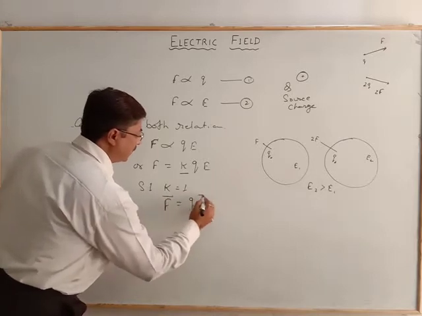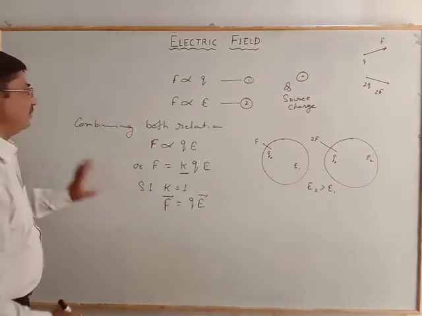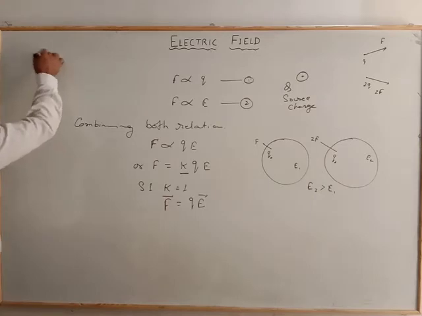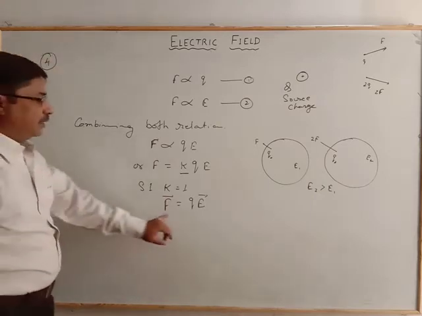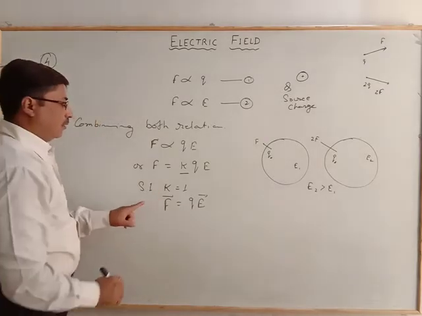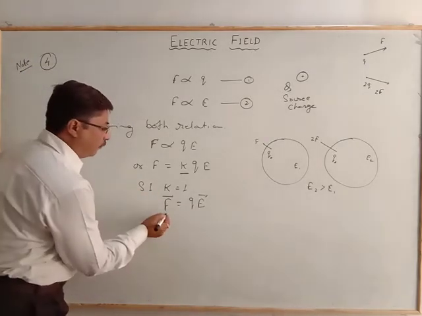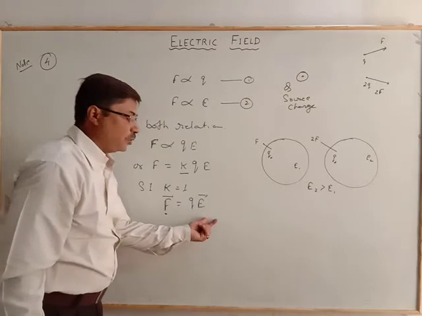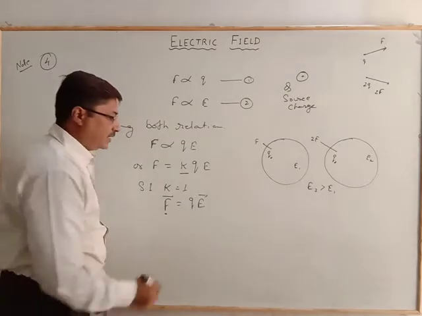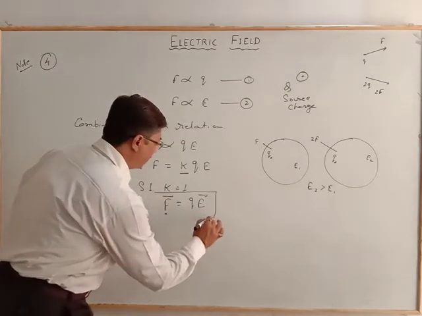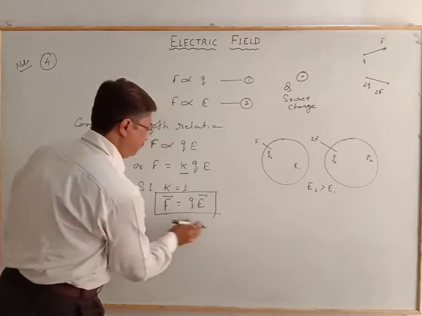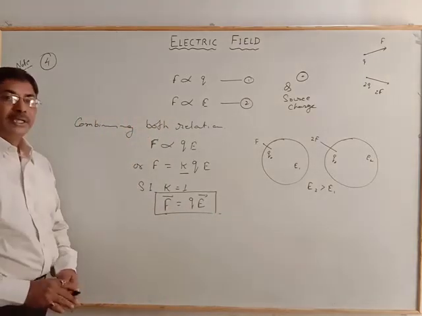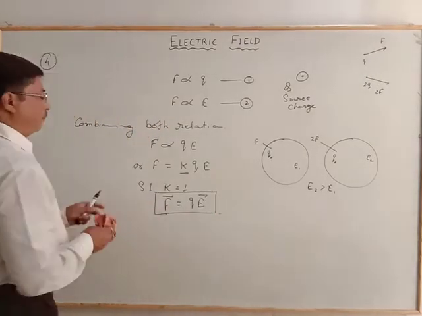Now this force is a vector quantity. Why do we study this? This is in the form of note point 4. Because we have to know whether the force is outward or inward, and that depends upon the nature of the charge, not the field. The nature of the charge represents the direction of the force.